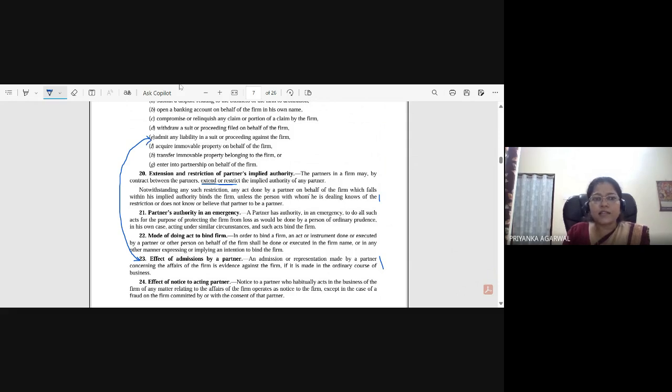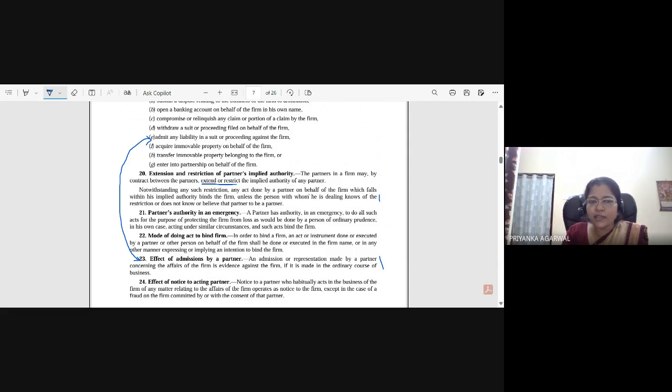This is a task. It is a research task. Here it is saying that the partner does not have implied authority to admit any liability in a suit or proceeding against the firm, and here it is saying an admission or representation made by a partner concerning the affairs of the firm is evidence against the firm if it is made in the ordinary course of business.